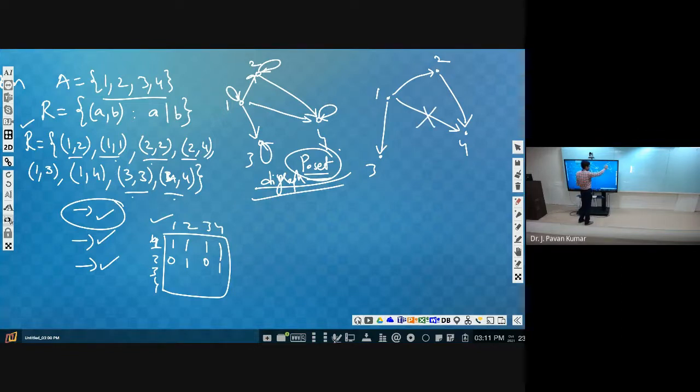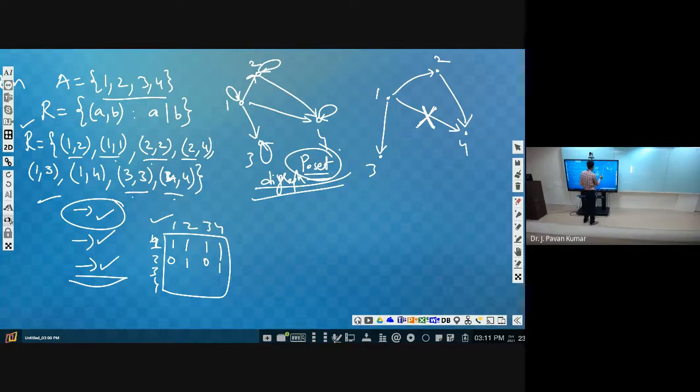Are there any other transitive edges? No, here itself we have checked. While checking for transitiveness, we came to know there is only one newly resulting transitive tuple, that is 1, 4. It results from 1 to 2 and 2 to 4, so this can be avoided, this can be removed.